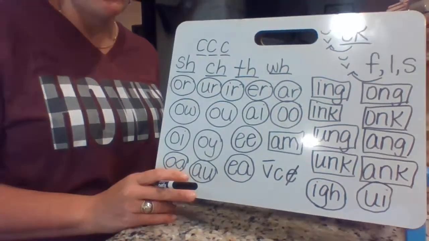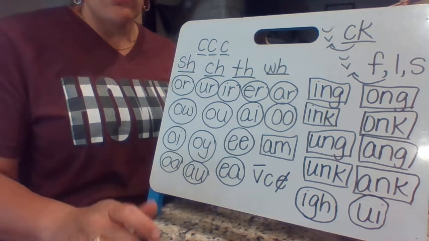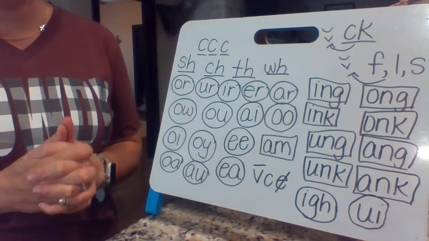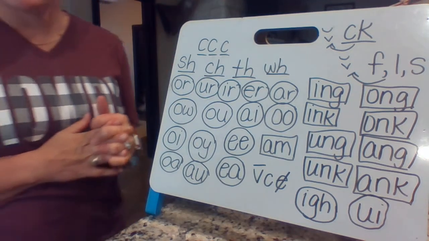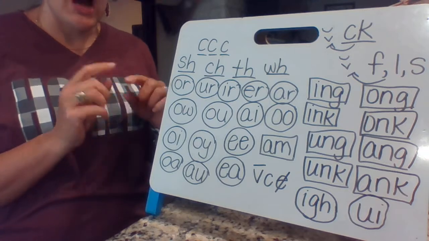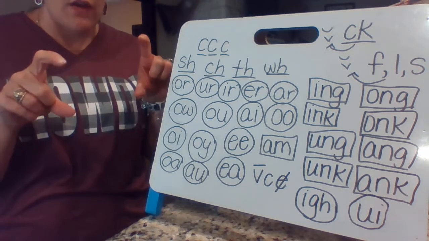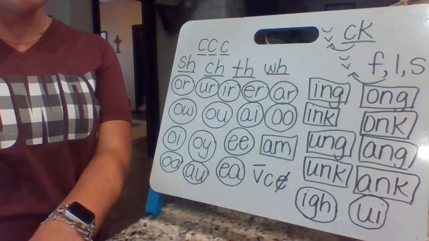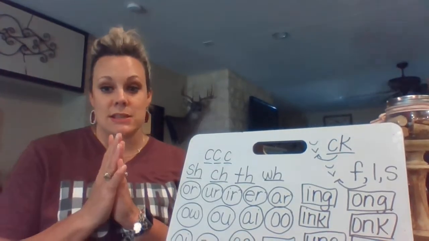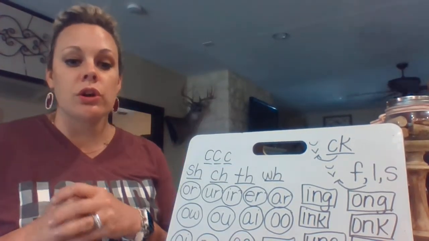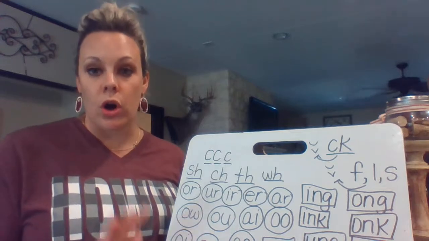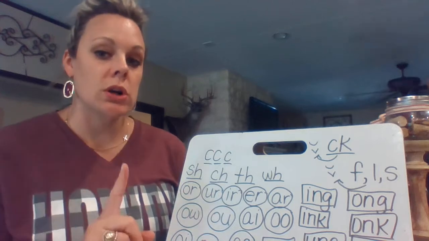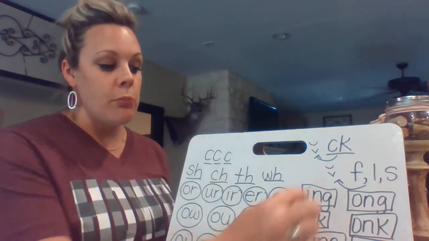But here are all of your rules. Okay? Now, these are the ones, and I may have forgotten some, but these are the big idea of all of the things that we have gone over this year. And so what I want you to do is on your passage, like I said, I gave you a head start on that first passage. So you are going to use this screen. You can push pause if you need to, but you are going to go through the rest of your passage, and you are going to look for at least 10 more words that you can code, okay? 10 more, and it doesn't have to be 10 more words. It has to be 10 more codes or 10 more markings.